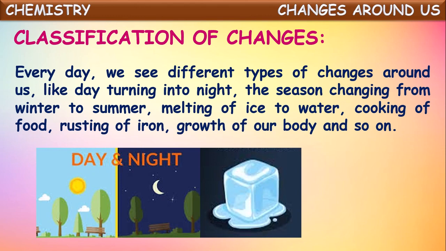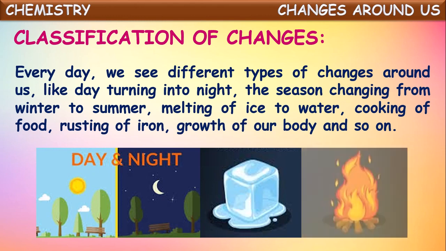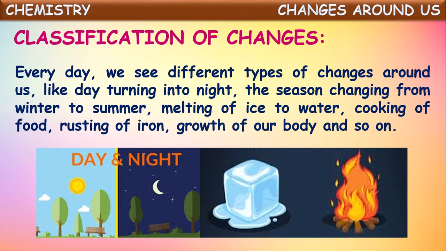And melting of ice, when ice is there, it will be in a solid form. When it is kept outside, it slowly converts into liquid form, that is water form, that we call melting of ice. There we observe the change from solid to liquid. And burning of certain wood or certain fuel, what happens then? They produce light, heat and flame. So these all are the different changes we observe in our day-to-day life.